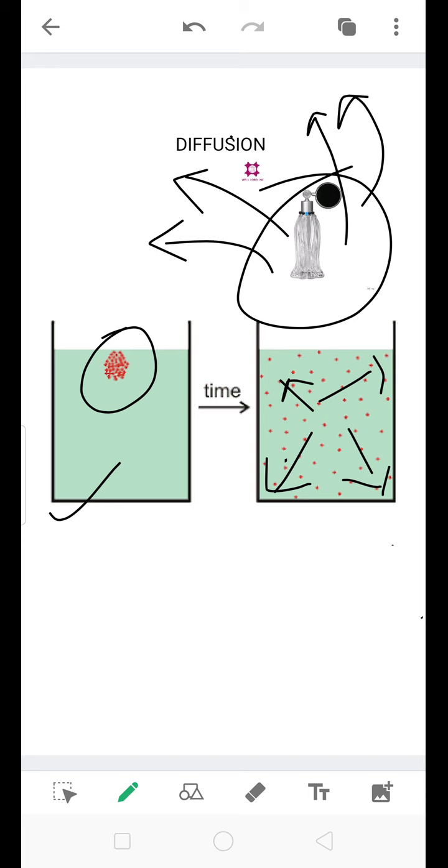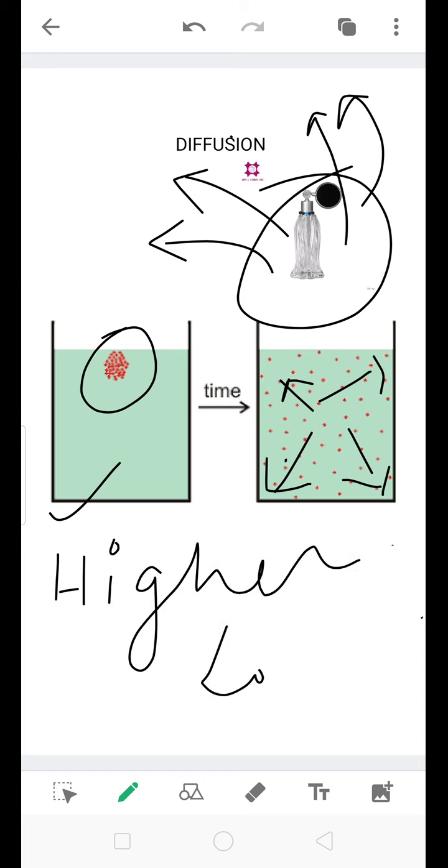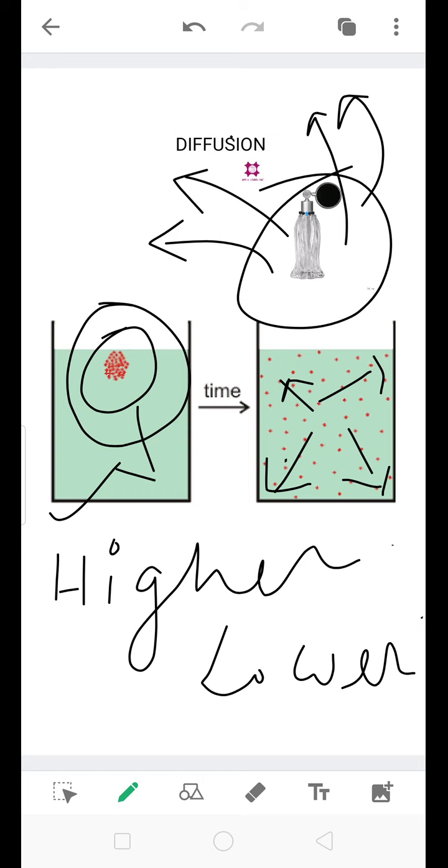Now one fact about diffusion is that it always occurs from higher concentration to lower concentration. For example, see here, higher concentration of solid, and the solid spreads from higher concentration to lower concentration.